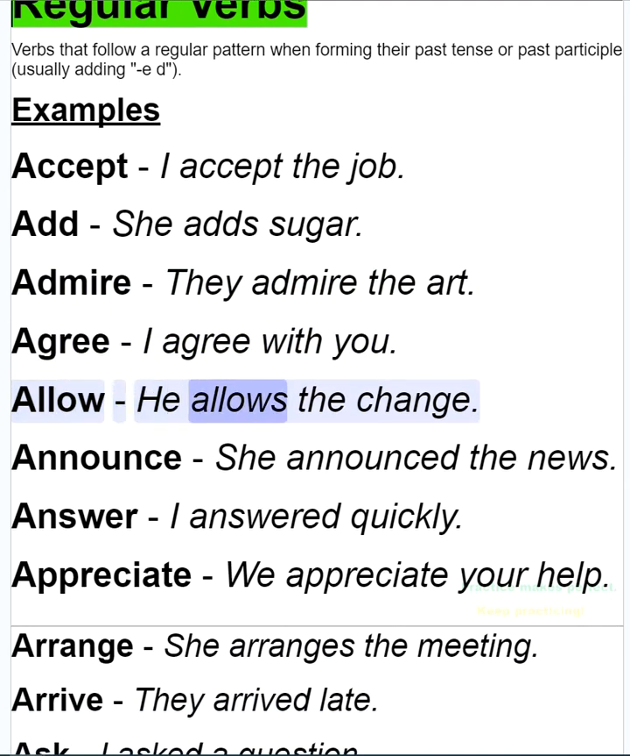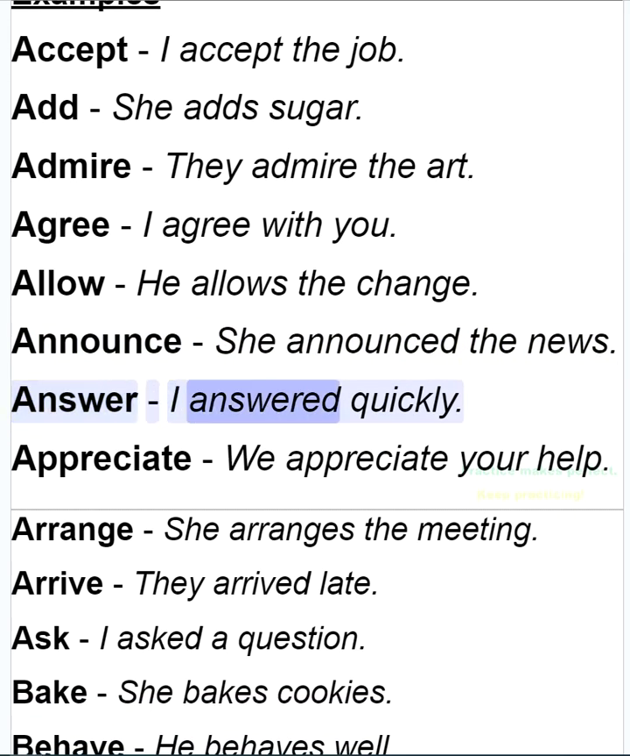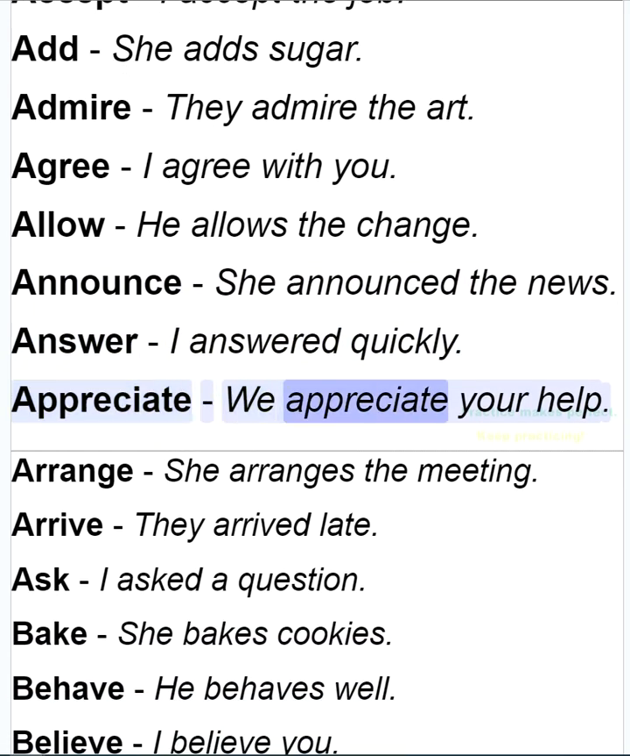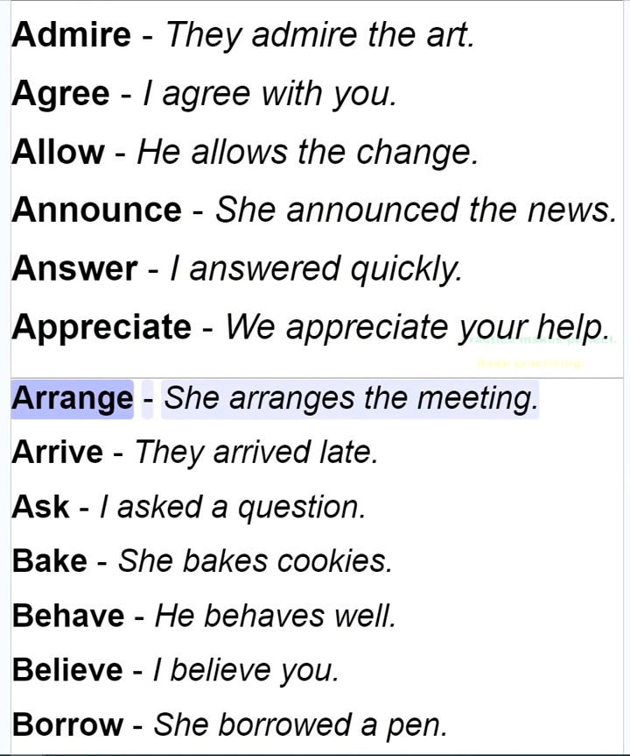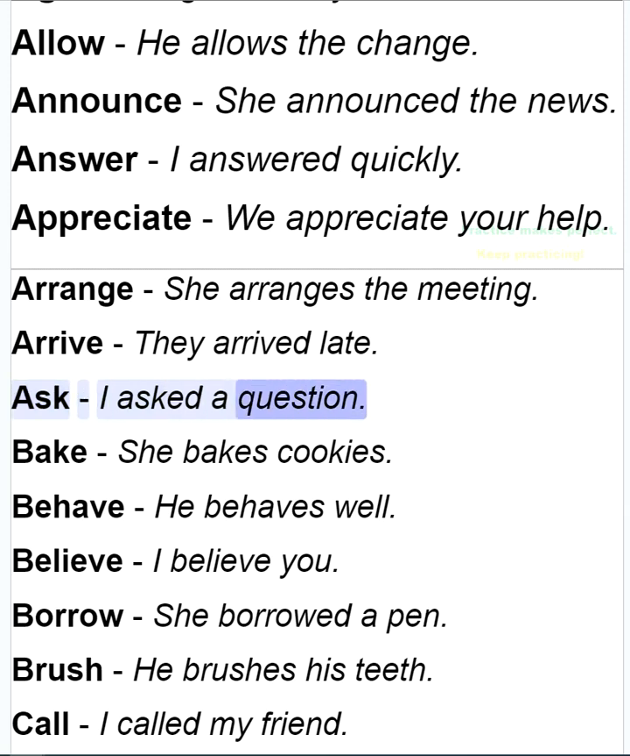Allow, he allows the change. Announce, she announced the news. Answer, I answered quickly. Appreciate, we appreciate your help. Arrange, she arranges the meeting. Arrive, they arrived late. Ask, I asked a question.